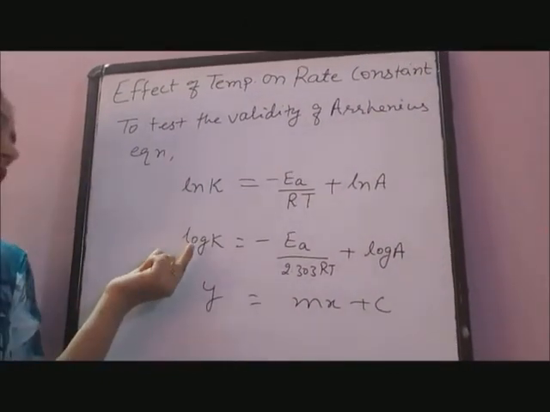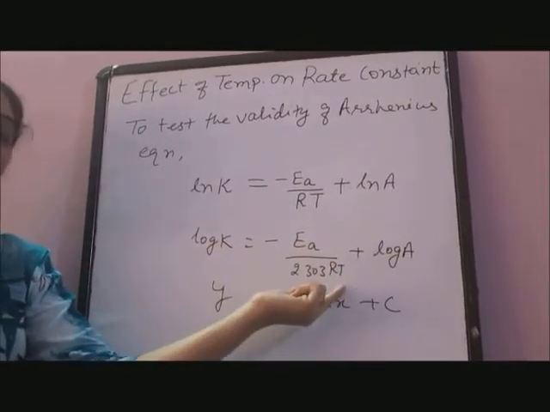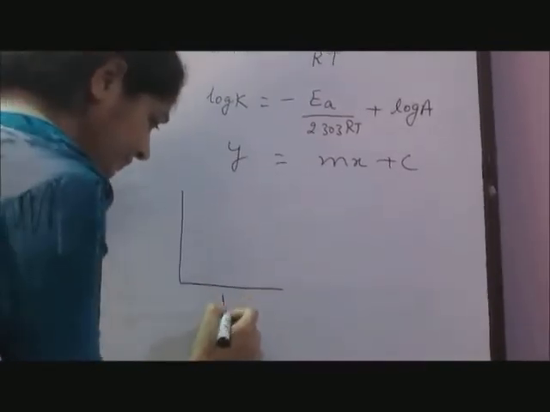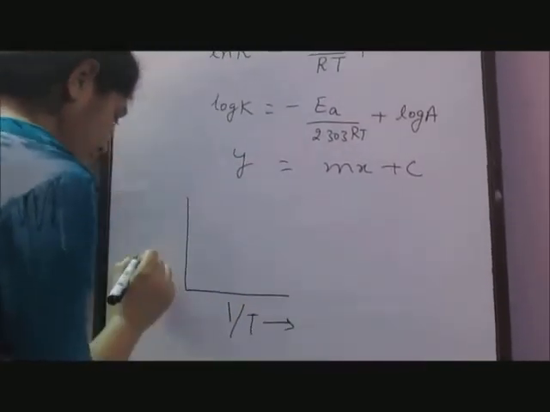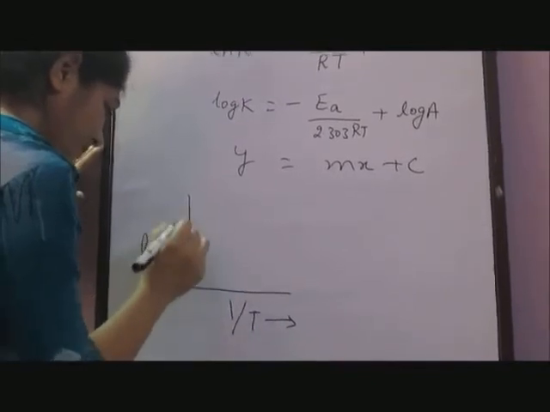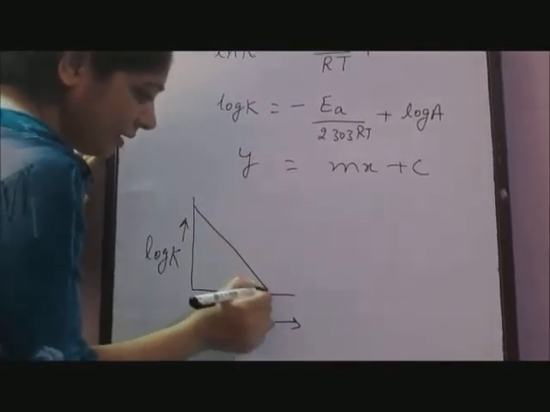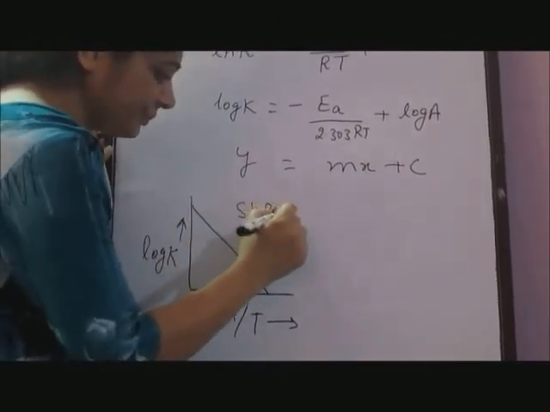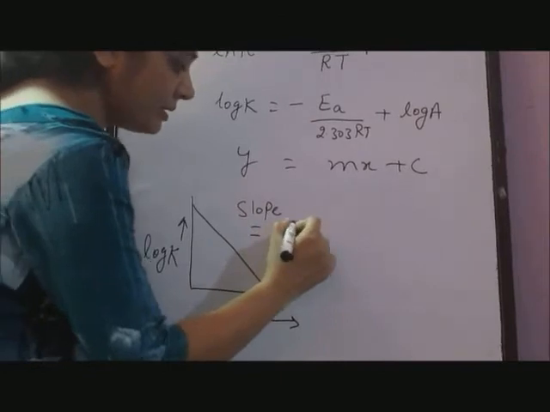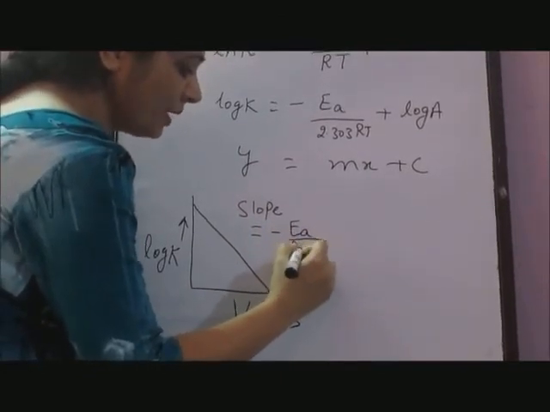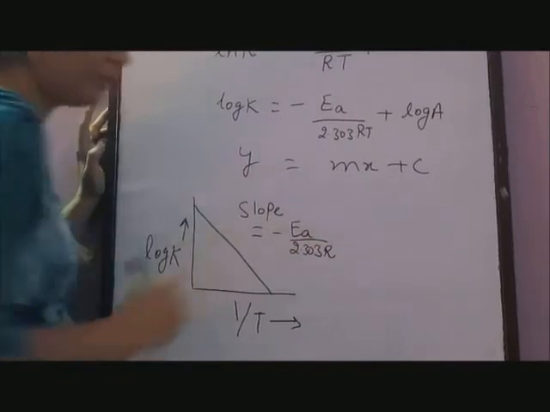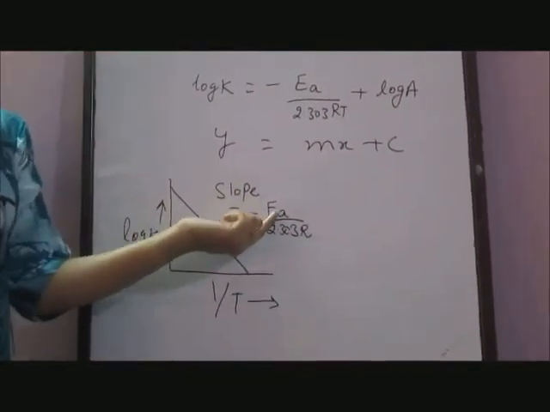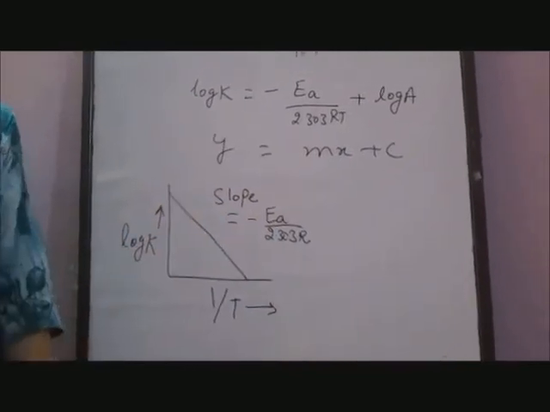If we plot a graph between log K and 1 by T, we get a straight line graph with negative slope, that is minus EA upon 2.303 R. By measuring the slope, we can calculate activation energy.